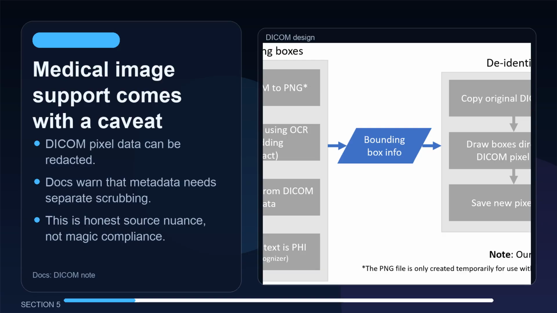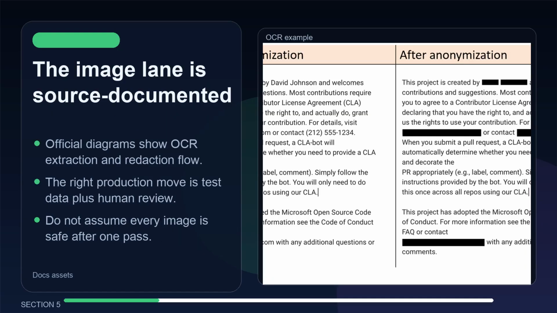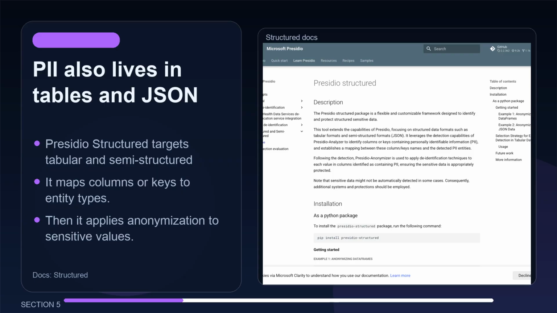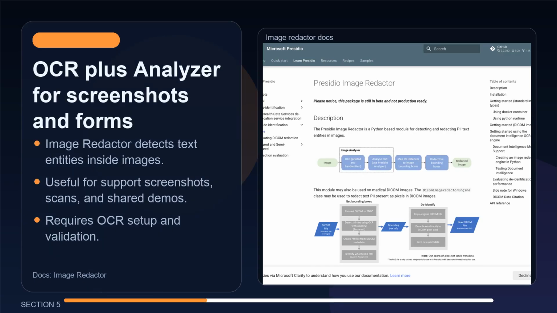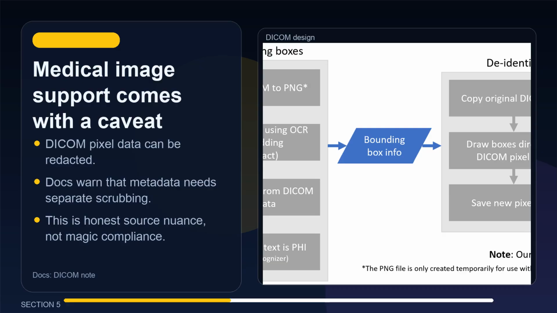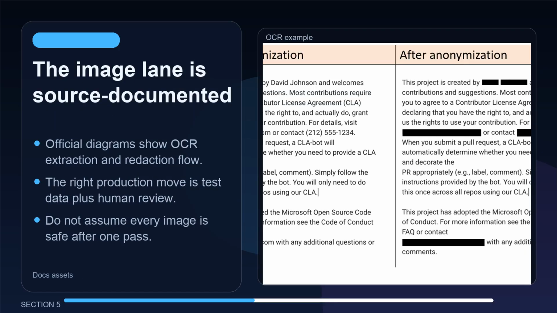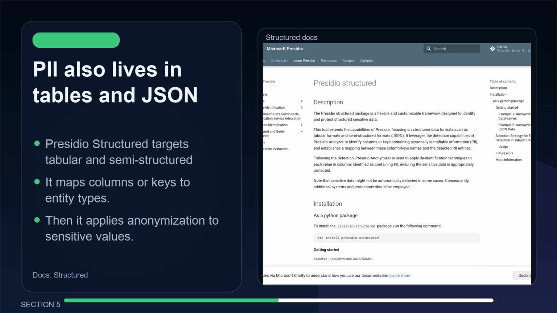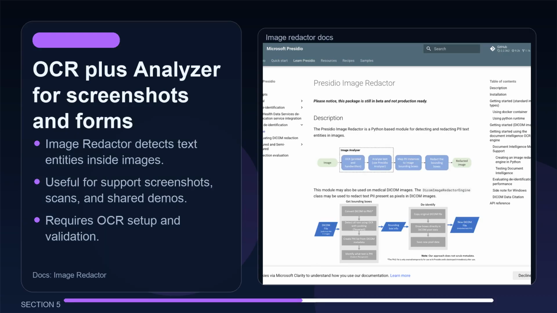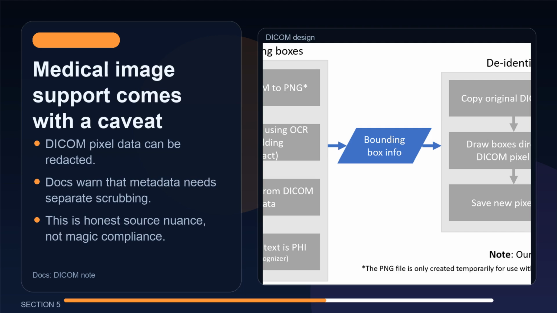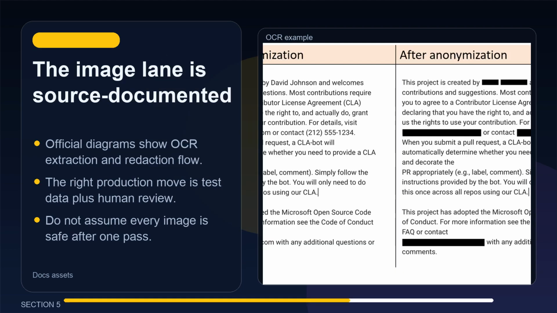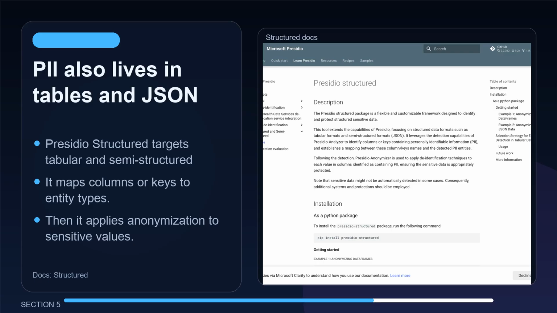The docs list Presidio structured for tabular data and JSON. That matters because a lot of PII lives inside CSV exports, support dashboards, event payloads, and data frames, not just paragraphs. The image redactor uses OCR plus the analyzer to find sensitive text inside images. The documentation also calls out DICOM medical images, with an important caveat. The image redactor path can redact pixel data, but metadata needs its own scrubber. That nuance is exactly why this is better than a hype post.